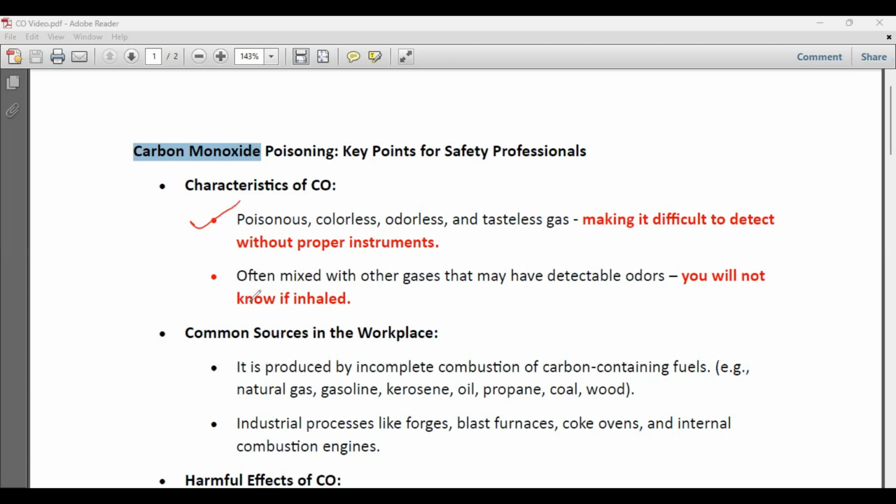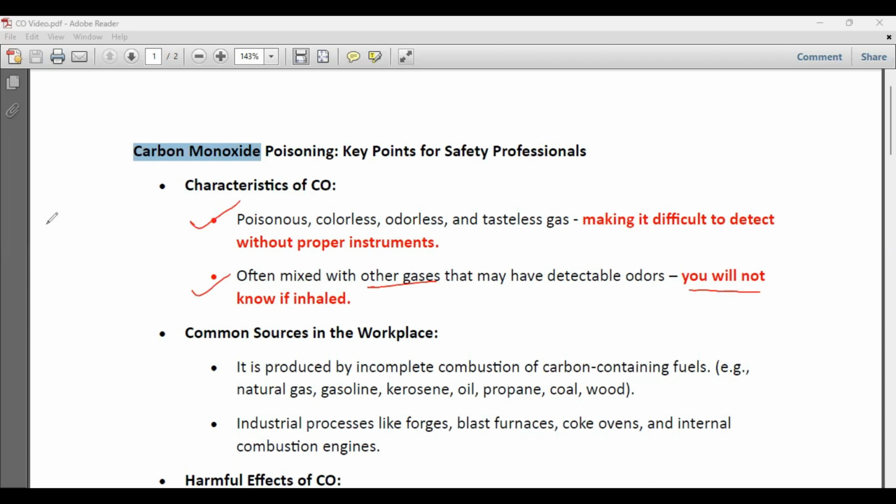Okay. And another characteristic of carbon monoxide is that this gas may mix with other gases, and it may have an odor of that gas. So it will also not be known if you inhale it.